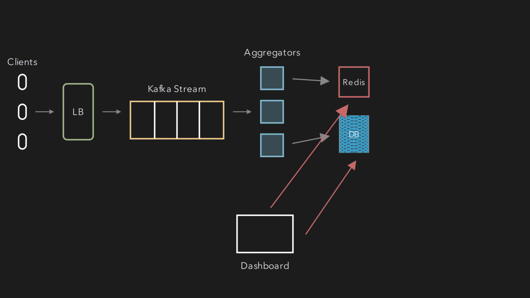They deduplicate using Redis and aggregate counts in tumbling windows. Once a window closes, the final count is written to our persistent storage layer, Cassandra for long-term history, and Redis for instant access. Finally, the advertiser dashboard queries these views to display real-time analytics with sub-second latency. And that is how you design a scalable, fault-tolerant system capable of handling millions of events per second.